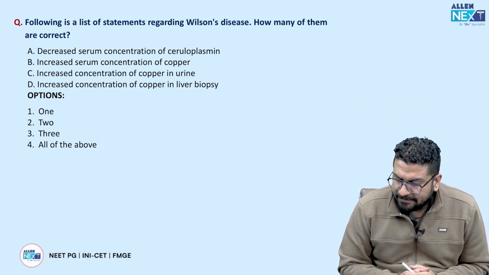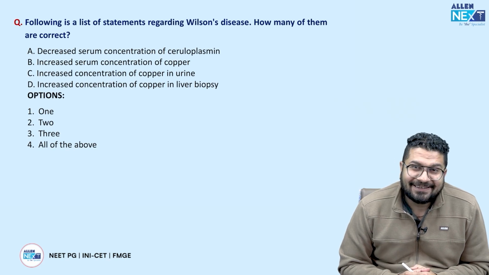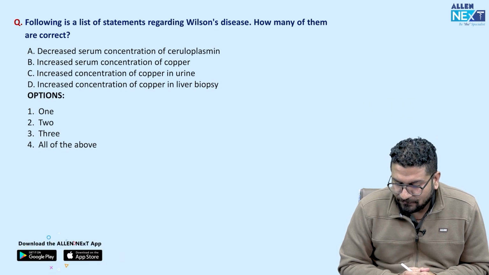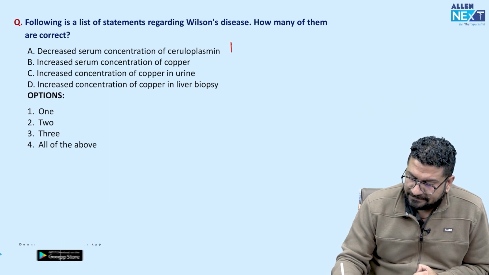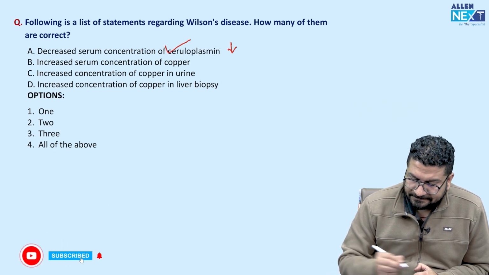Following is a list of statements regarding Wilson disease. How many are correct? So in Wilson disease, what happened? There is a deficiency of ceruloplasmin. Ceruloplasmin कम होता है. This is correct.